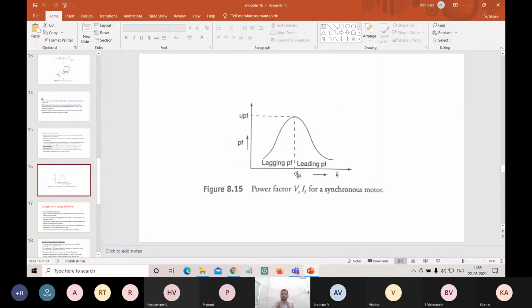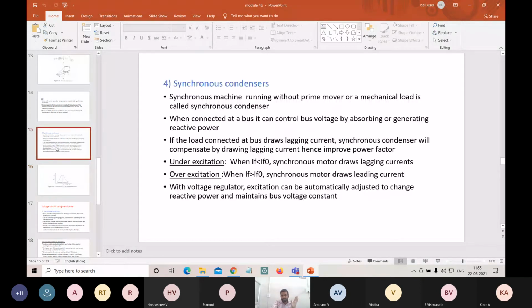So if the field current is less than the IF naught, then the condition is called under excitation. In the under excitation, the lagging power factor comes into picture. The meaning of lagging power factor is nothing but drawing the lagging current.